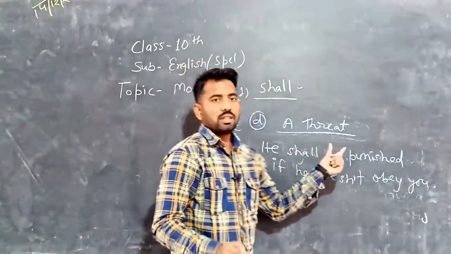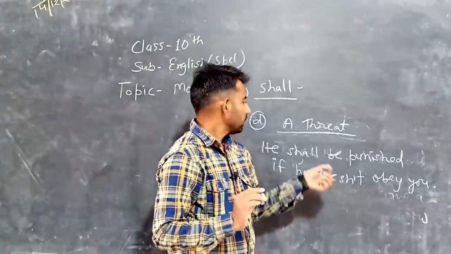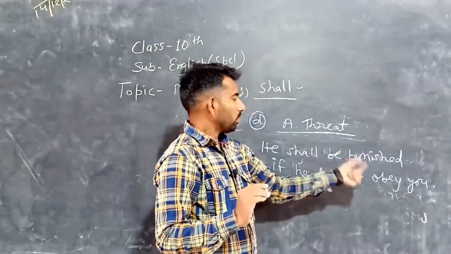He shall be punished. It's a threat to a particular subject.